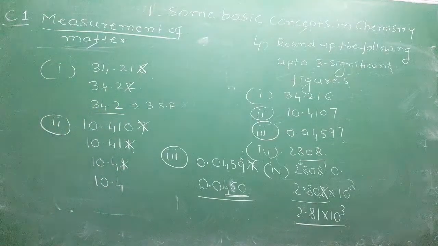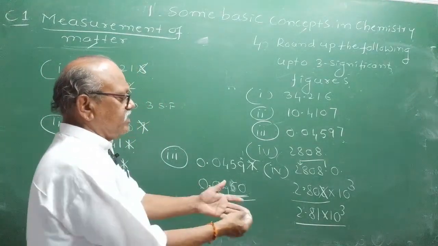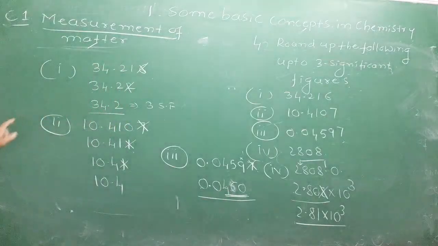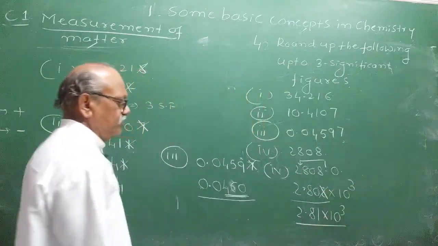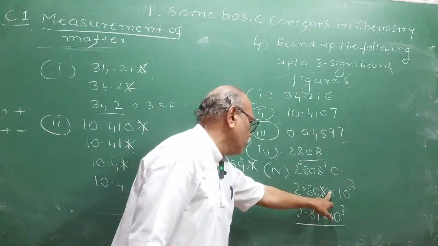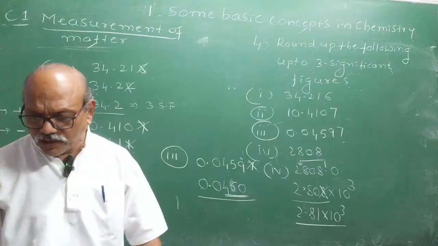Remember: left shift, add; right shift, subtract. To remove 8, greater than 5, you add 1 to the previous digit and get 2.81 into 10 raised to 3. I hope you are perfect now.